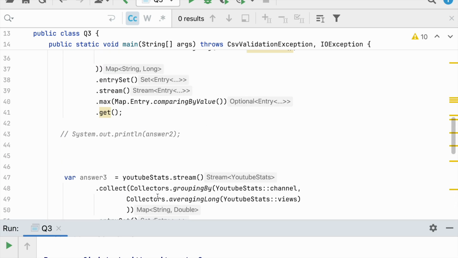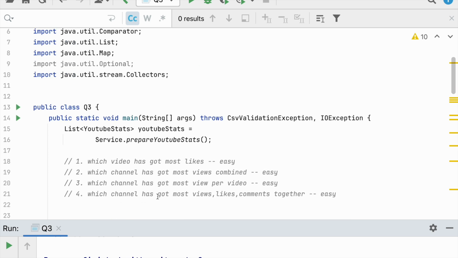I think we have solved all the questions. For me these are easy, but for the person who is trying to solve this problem, it may be tough, it may be easy.